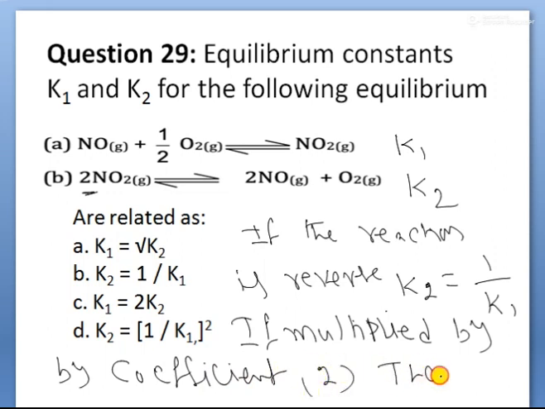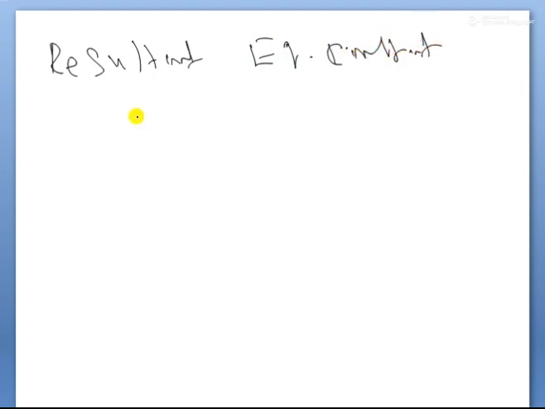Then the resultant equilibrium constant becomes what? Here already K2 is equal to 1 by K1. Multiplied by 2 means it becomes to the power of 2, children. So that is why K2 is equal to 1 by K1 square, children.